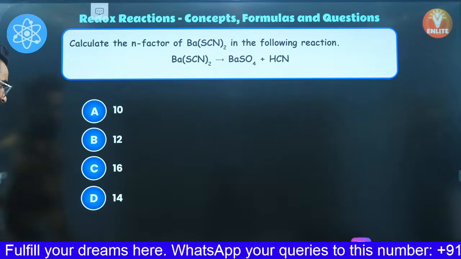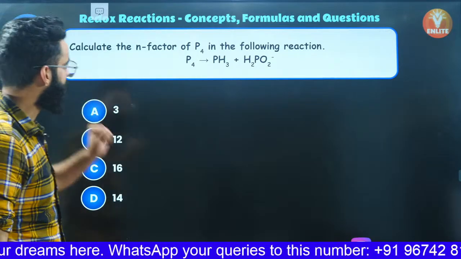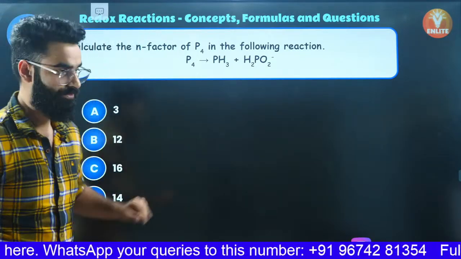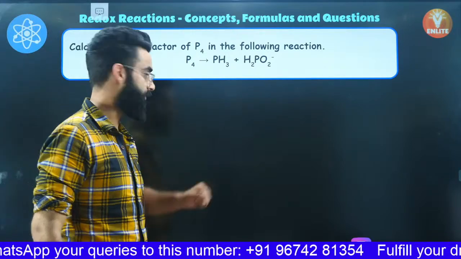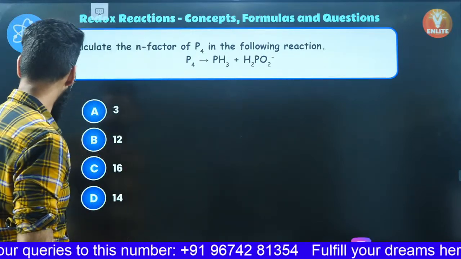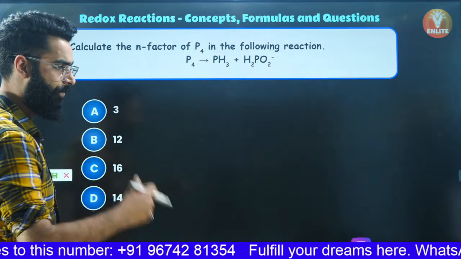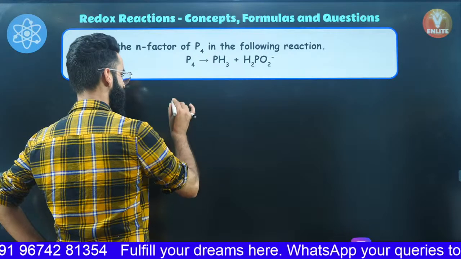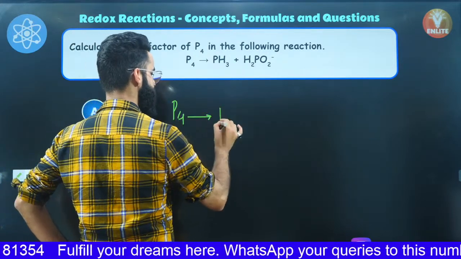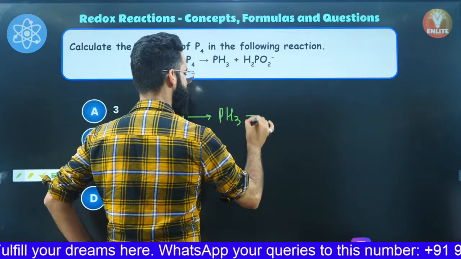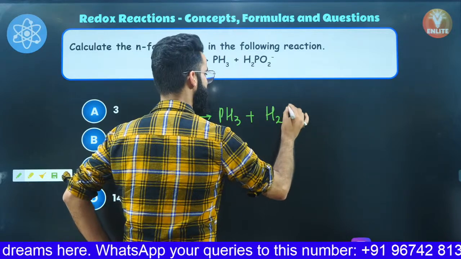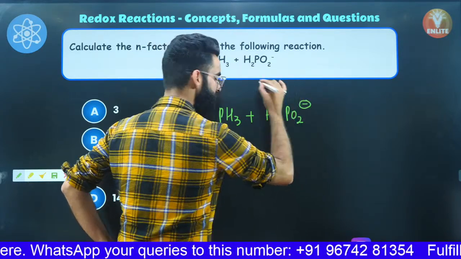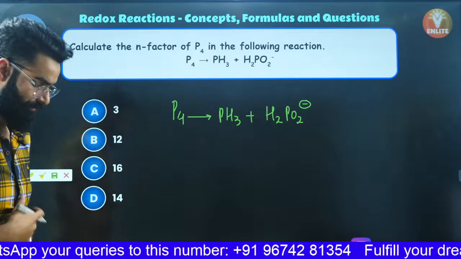Perfect. Let's move on, people. Calculate the N factor of P4 in this particular reaction. This is the reaction which is given to us. We need to calculate the N factor of P4 in this reaction. Let's have a look at exactly how it's to be calculated. First thing, I'll be writing the reaction again. This is P4. It's getting converted into PH3, and along with this PH3 you are writing H2PO2 negative, right?